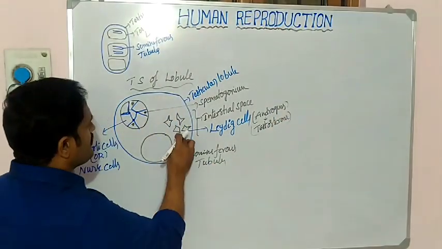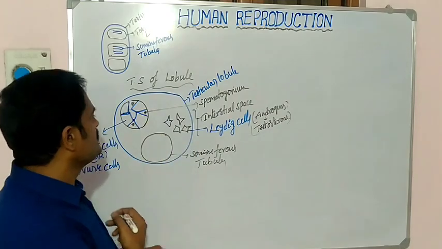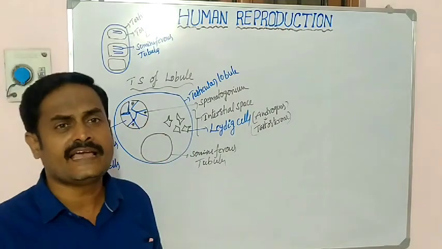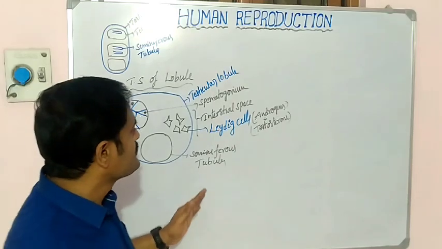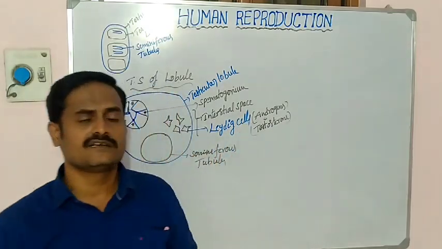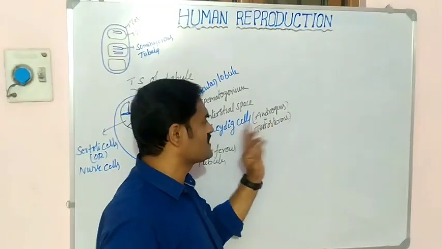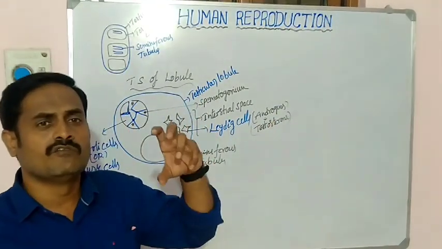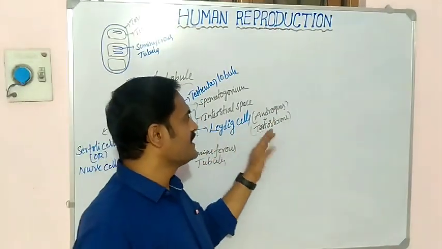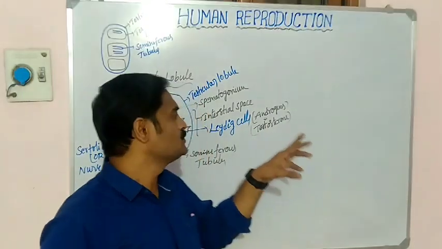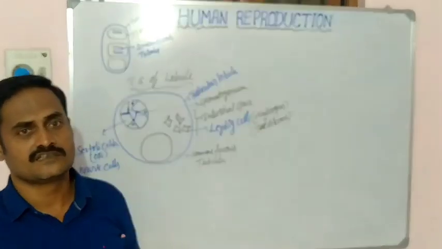Okay, and the Sertoli cells are also called nurse cells. How are the Leydig cells able to secrete the androgen, testosterone? Which part of the human male body helps in releasing the androgens?